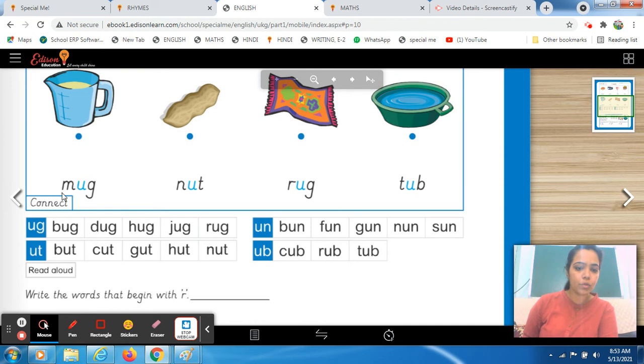So we have to connect them as well as we have to read aloud those new words. ये जो आपको additional words भी mention है, you all have to read those words as well. Fine.